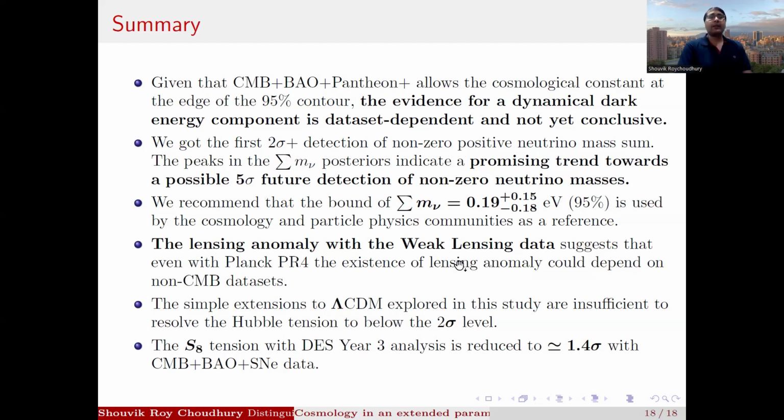The lensing anomaly with the weak lensing data suggests that even with Planck PR4, the existence of the lensing anomaly could depend on non-CMB data sets. And we also find that simple extensions to ΛCDM explored in this study are insufficient to solve the Hubble tension below the 2 sigma level. So we possibly need some new physics to solve the Hubble tension. Hubble tension is robust as far as this 12-parameter model is concerned. The S8 tension with DESI DR3 analysis is reduced to 1.4 sigma with CMB plus BAO plus supernovae data. So the S8 tension is not a very large tension anymore.